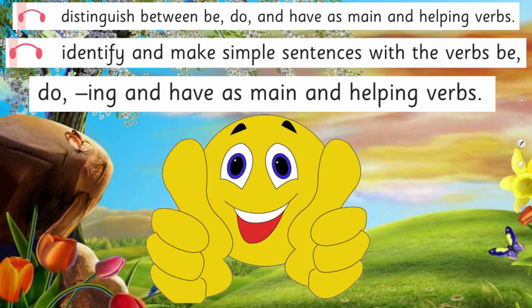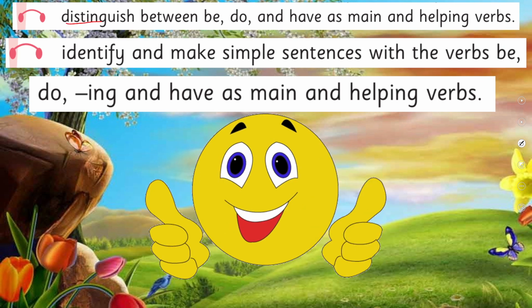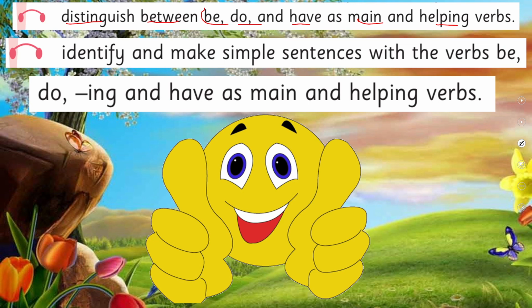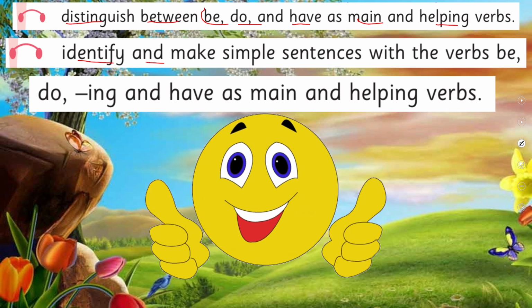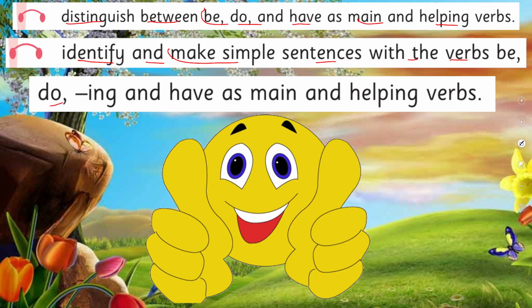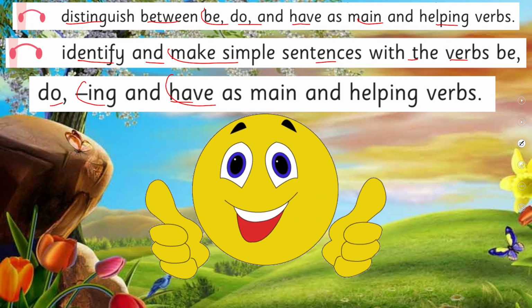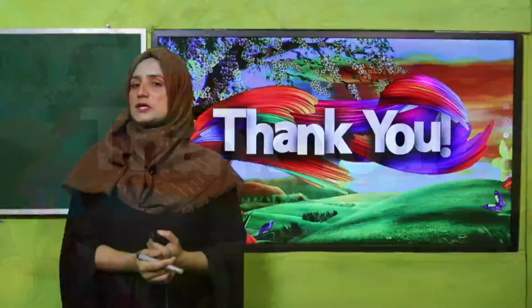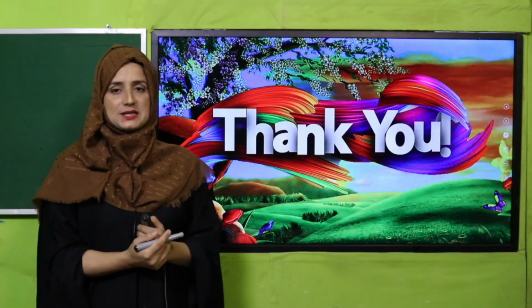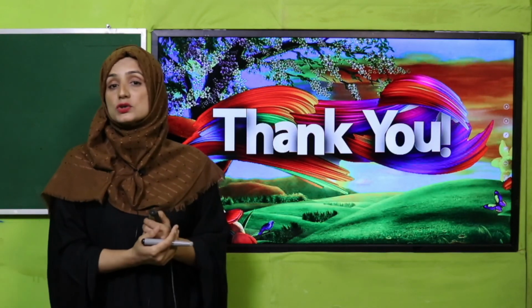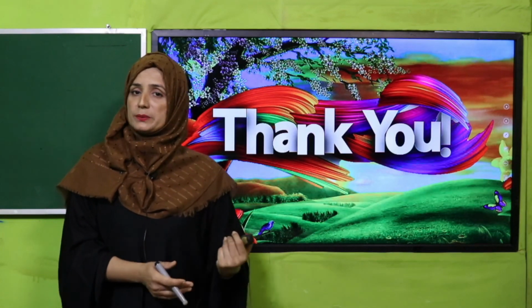And in this way we have covered our SLO: distinguish between be, do and have as main and helping verbs, and identify and make simple sentences with the verbs be, do and have as main and helping verbs. Yes, my dear fellow teachers and my dear students, I hope you have enjoyed today's lecture and you have got information on how we can use a word as a helping verb and as a main verb.